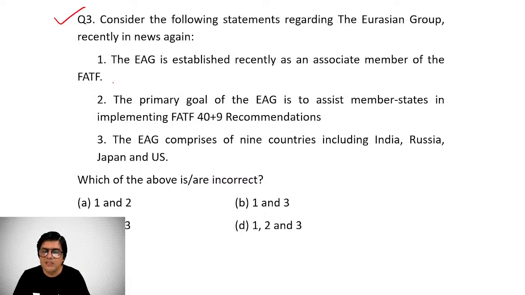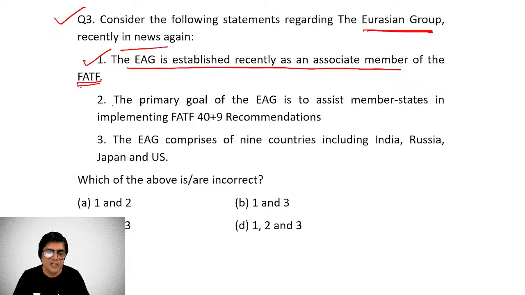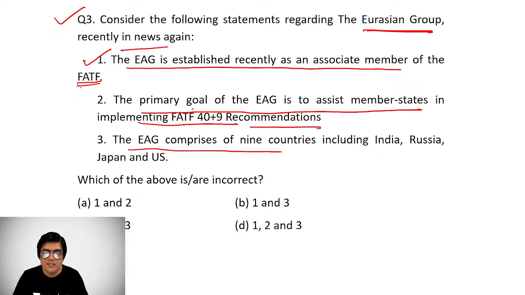Consider the following statements regarding the Eurasian Group. The Eurasian Group, also called the EAG, was in the news. The Eurasian Group, EAG, was established recently as an associate member of the FATF, the Financial Action Task Force. The primary goal of the EAG is to assist member states in implementing the FATF 40+9, that is 49, recommendations. EAG comprises 9 countries including India, Russia, Japan, and the US. Now which of the above statements are incorrect? We find that statement 1 and statement 3 are incorrect.